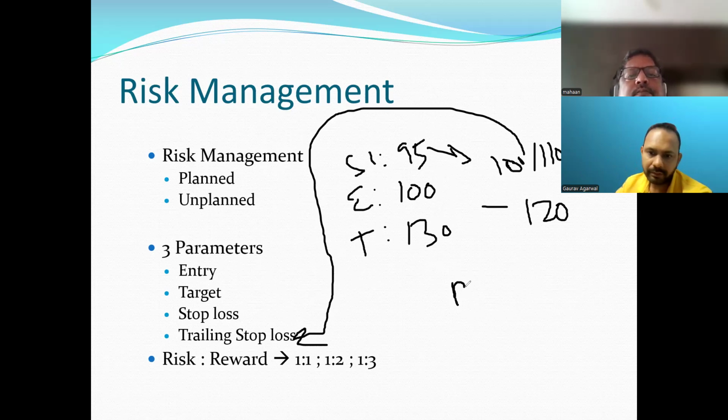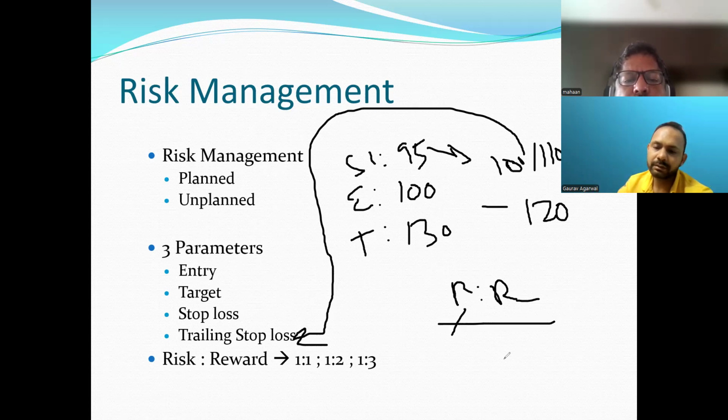And then we have risk and reward ratio, right? See how much we have to keep the risk, how much we have to keep the reward. See, these all things will be done based on technical analysis only that we will talk about in the future lectures. But these things are very important to plan first, right?